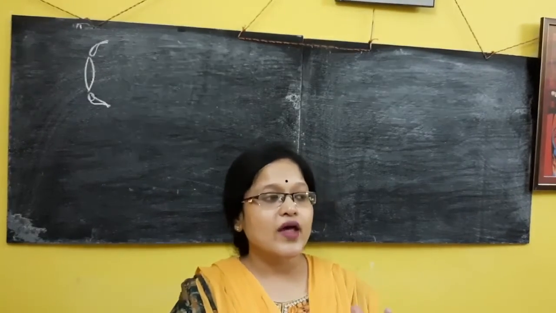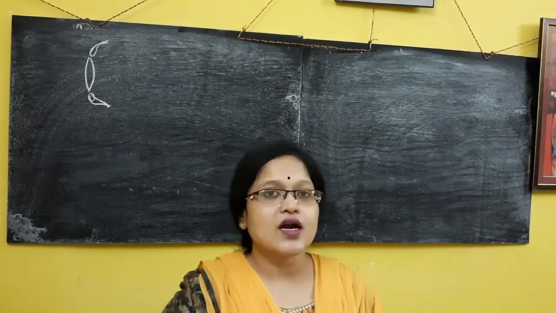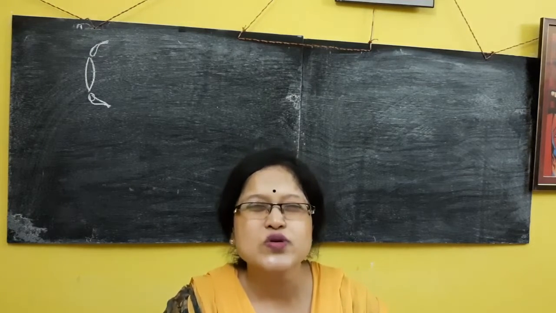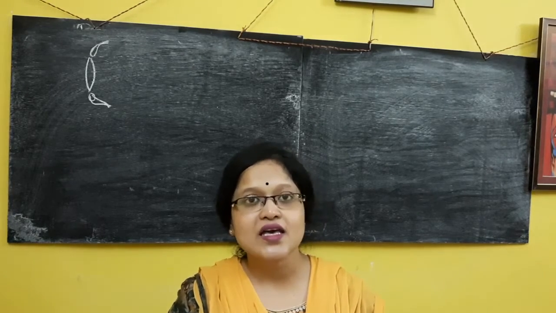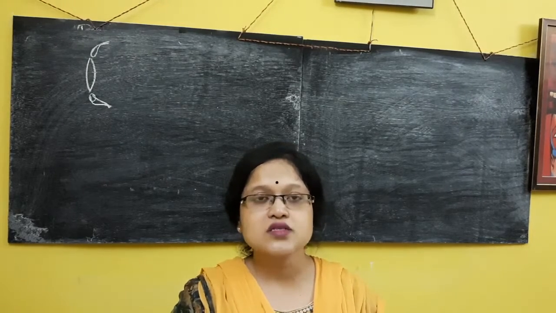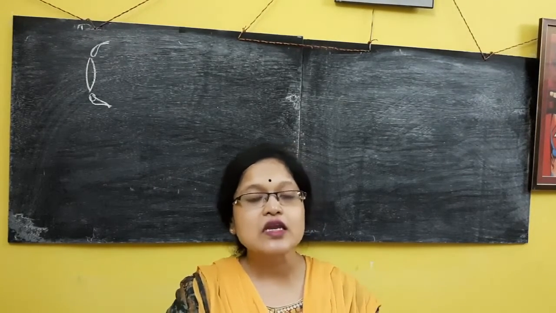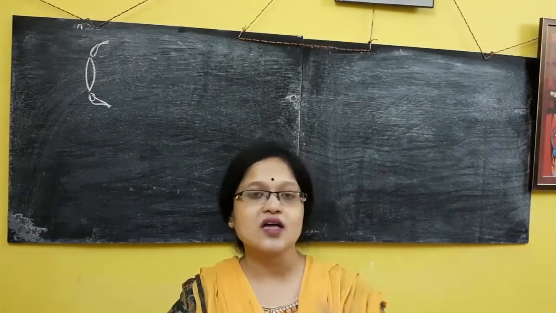When we are viewing some object which is at a longer distance, what are we doing? We are squeezing our eyes like that, which means we are making the lens thick. Vice versa, when we are watching something very near to our eyes, we view like that, which means we are making the lens thin.